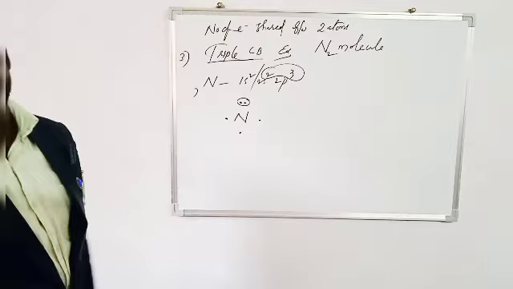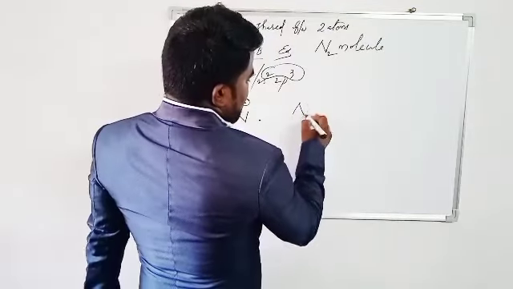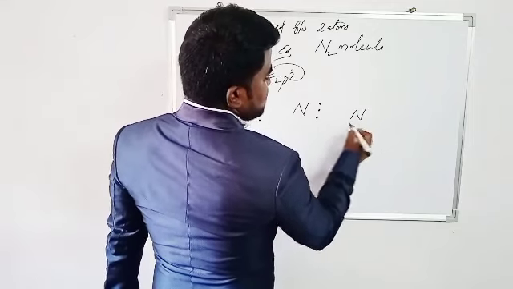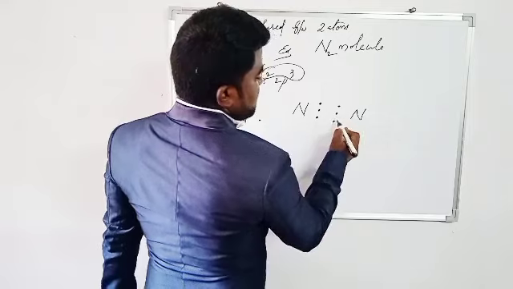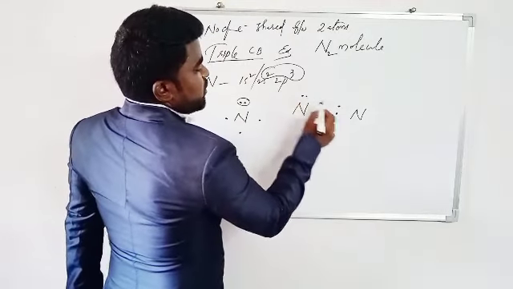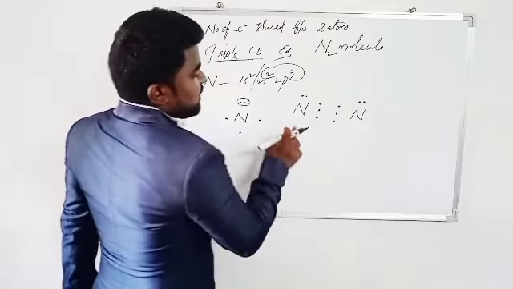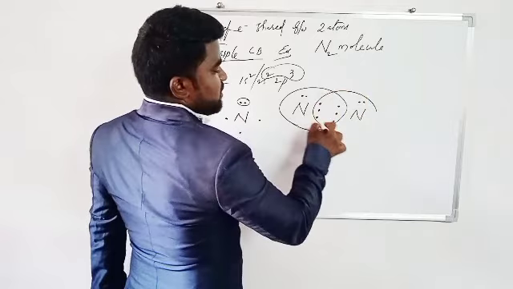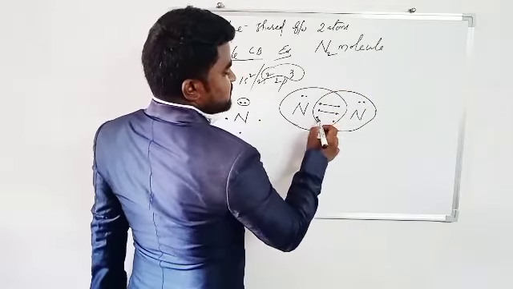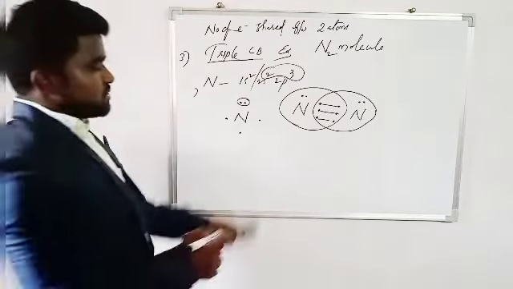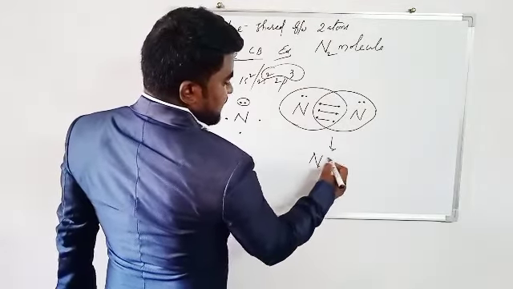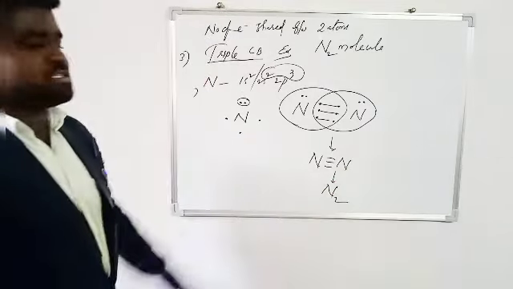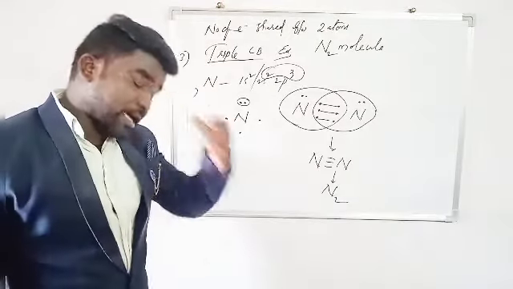The second nitrogen is also like that. In the formation of the nitrogen molecule, nitrogen contains 3 bonding electrons, and the second nitrogen also has 1, 2, 3, with a lone pair each. Now this nitrogen shares 3 electrons from the second nitrogen, and the second shares 3 electrons from the first. Finally 3 bonds are there between the 2 nitrogens. It appears as N≡N, giving the N2 molecule. This is the formation of a triple covalent bond in N2.